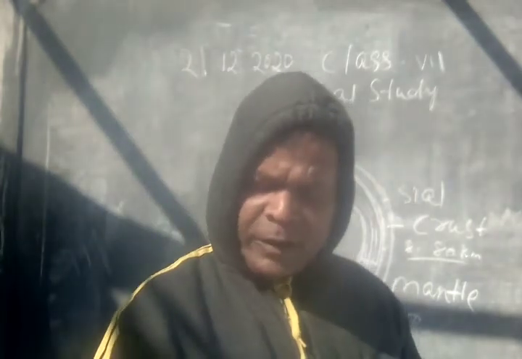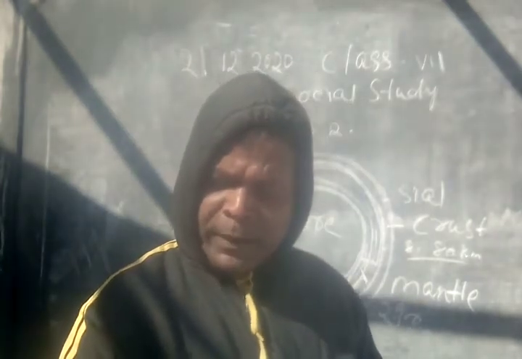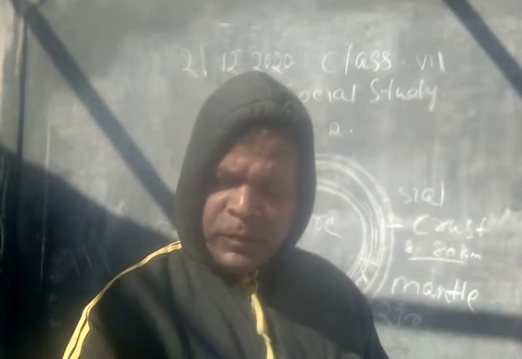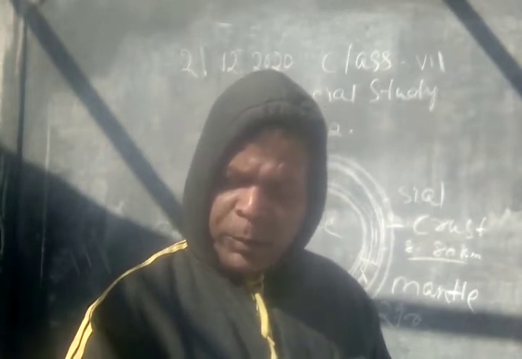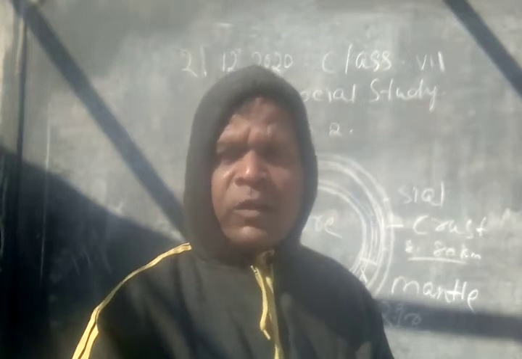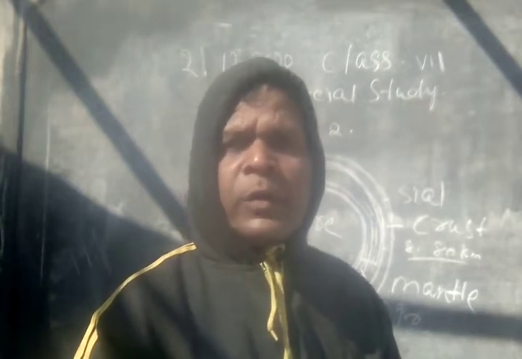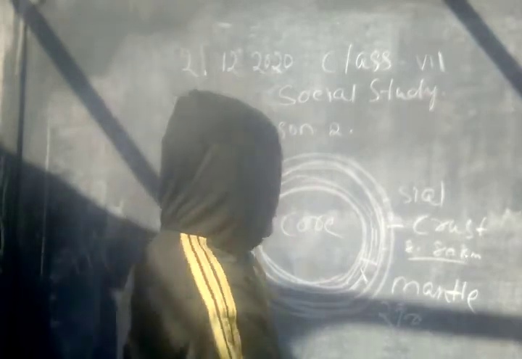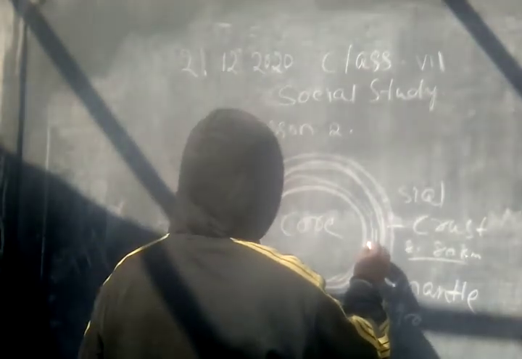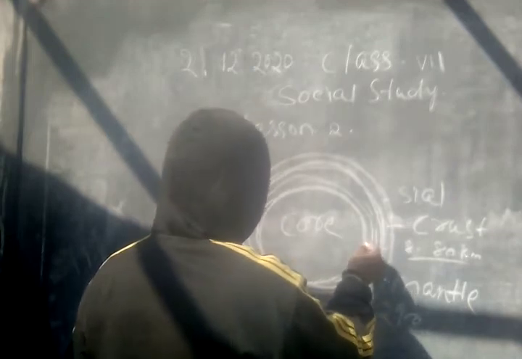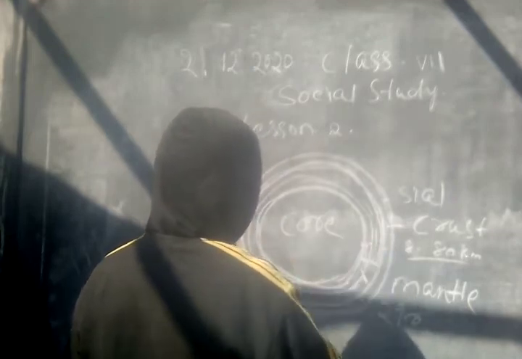The mantle is classified into two parts. The upper mantle is in solid form and the lower mantle is in semi-molten condition. Semi-molten condition means that it is not completely solid and it is not completely molten.